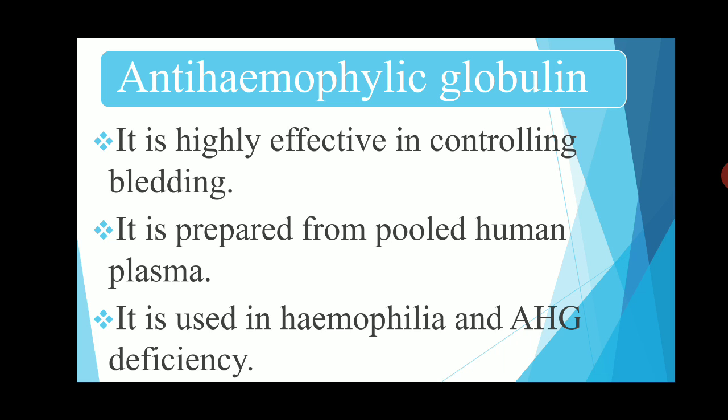Anti-hemophilic globulin means coagulant factor number 8, and it is used for controlling bleeding.